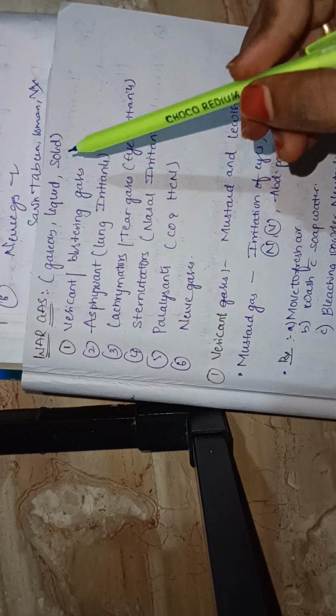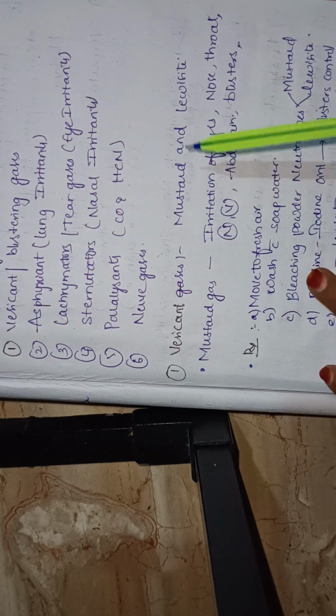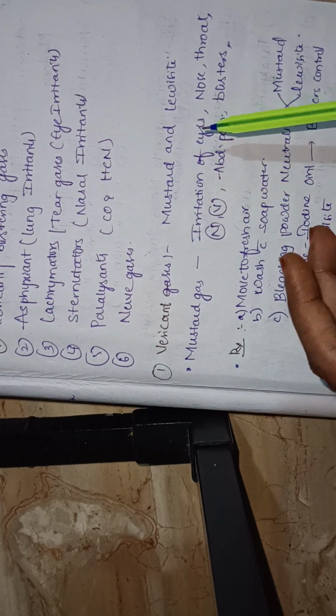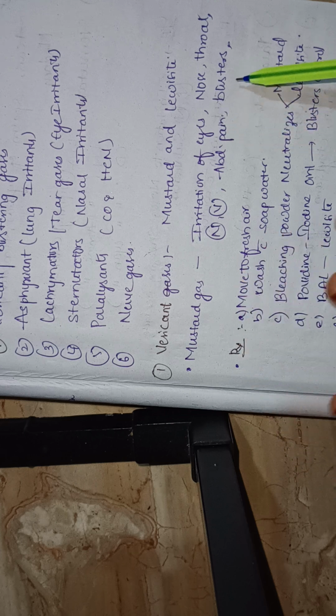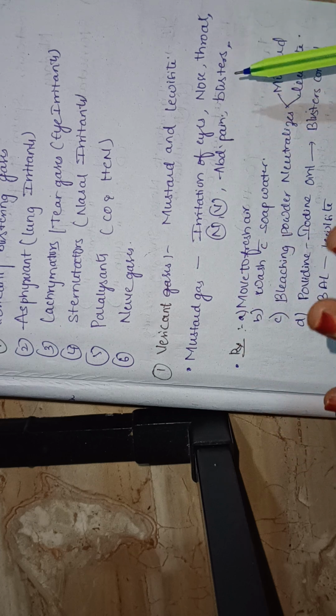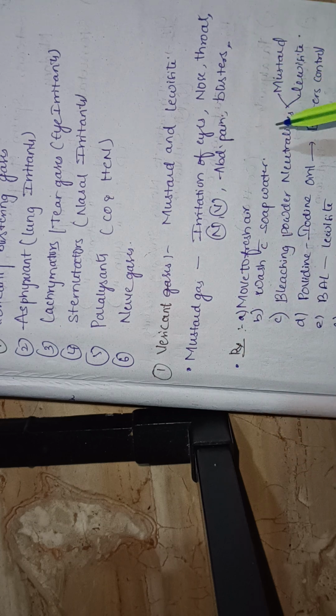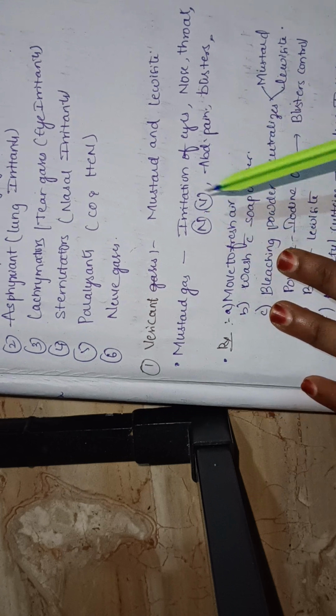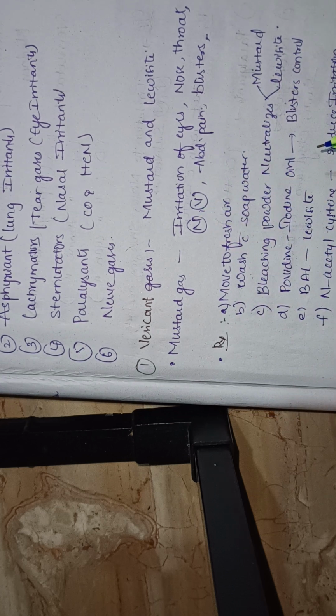Let me explain it easily. War gases are gases, liquids, and solids. There are six gases. Vesicants are the blistering gases, from mustard and lewisite. They cause irritation to the eyes, nose, and throat, with nausea, vomiting, blister formation, and abdominal pain. Move to fresh air and wash with soap water. Neutralize with povidone iodine and bleaching powder, and acetylcysteine for irritation.